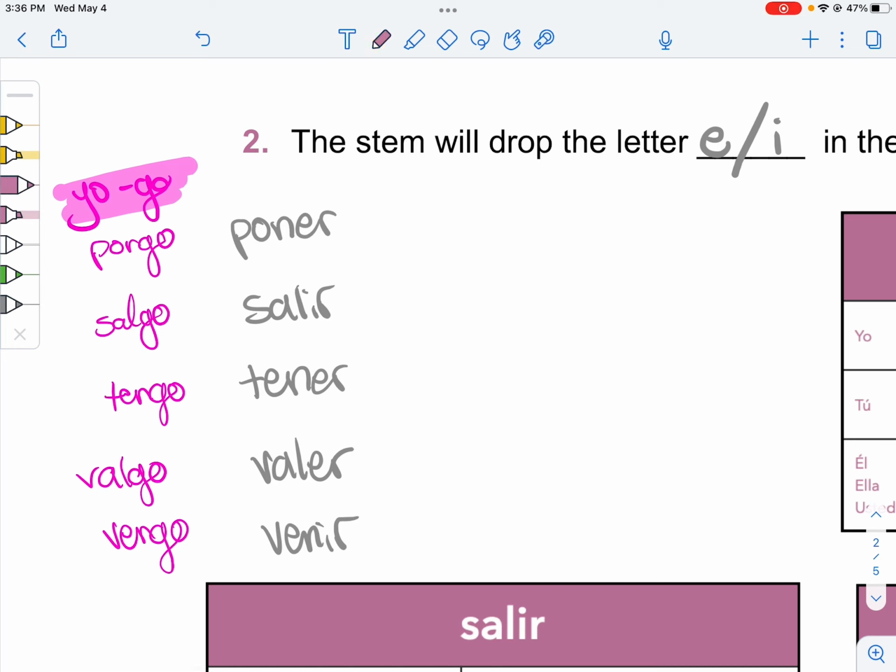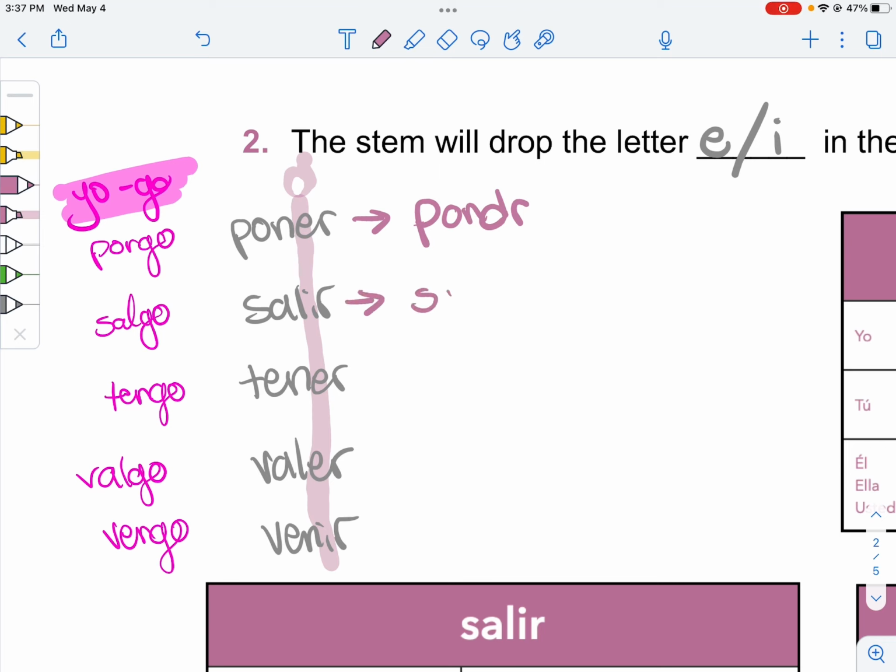Okay? So we drop the E or I, and then we replace it with a D. I should have highlighted them so you can still see the original verb. So poner, to put, will become pondr something. Oh, I know, let's put a little D right there. Nice, right?